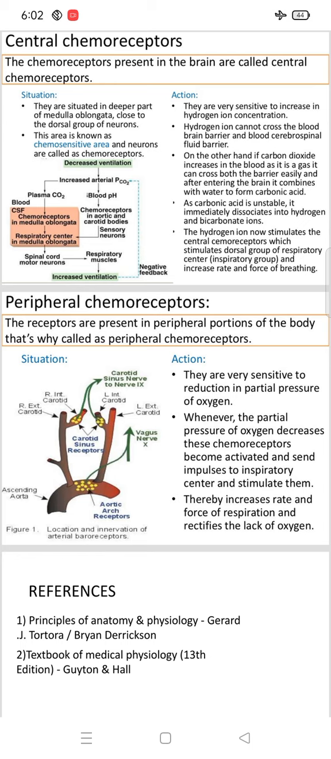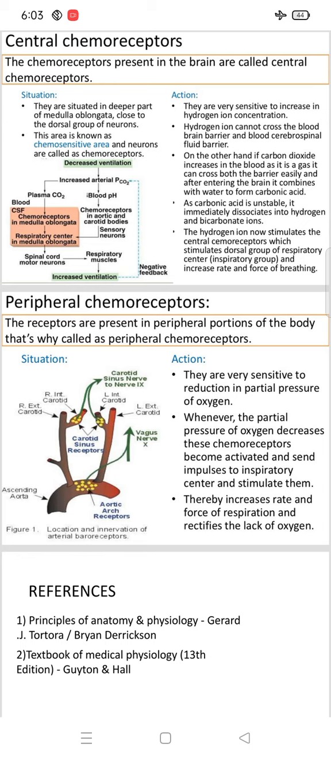What is meant by central chemoreceptors? The chemoreceptors present in the brain are called central chemoreceptors. They are situated in the deeper part of the medulla oblongata, close to the dorsal group of neurons. This area is known as the chemosensitive area, and the neurons are called chemoreceptors.